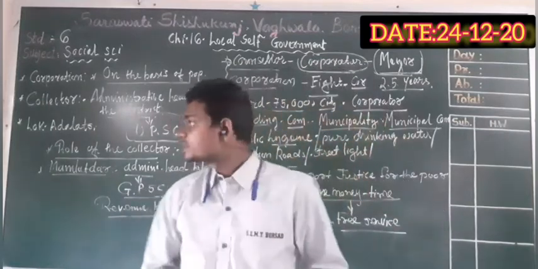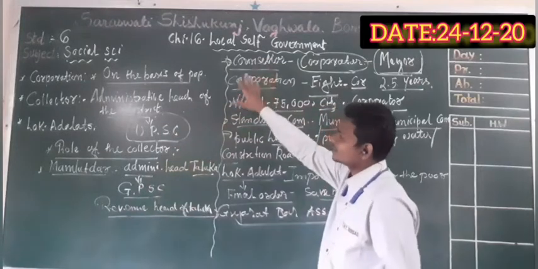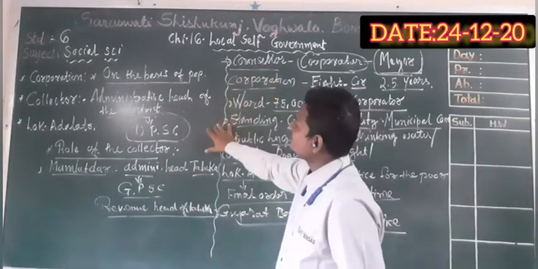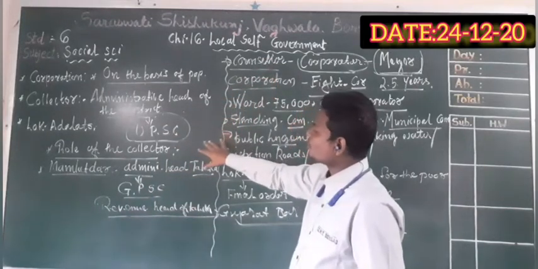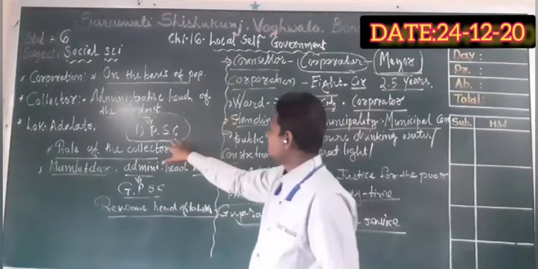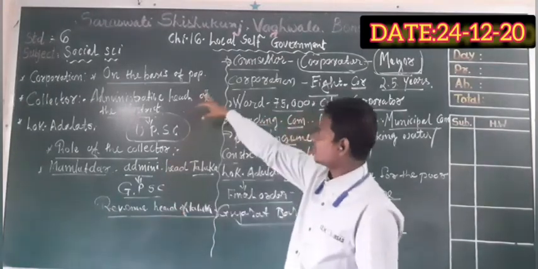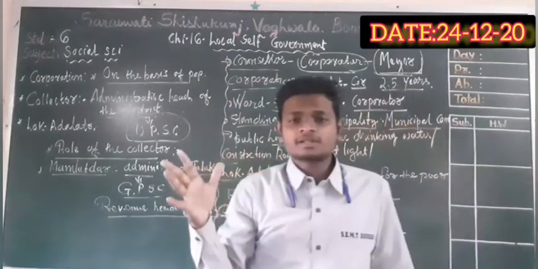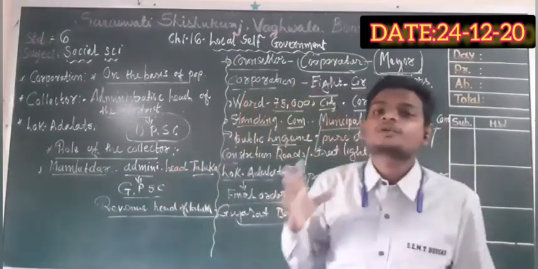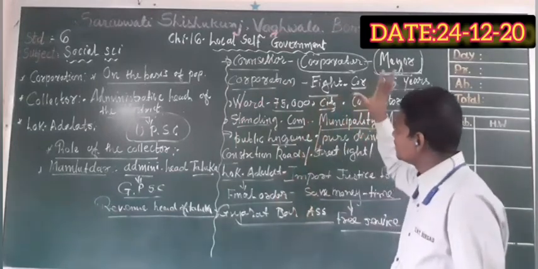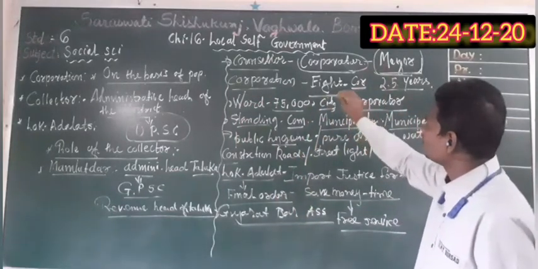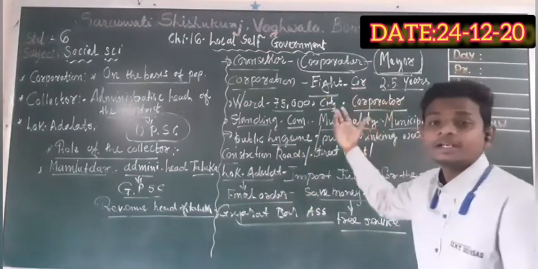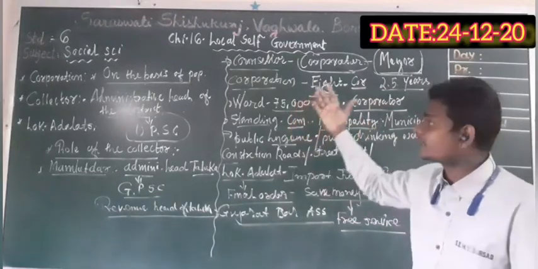In this lecture we have discussed the corporation, the head, the collector, and Lok Adalat, how it works. UPSC, GPSC, one pass question, very important, very easy to understand, my dear students. For 1 mark objective questions, some kind of question will be there about the ward, the election, the duty, and the different responsibilities.